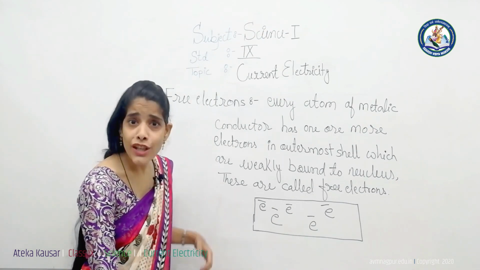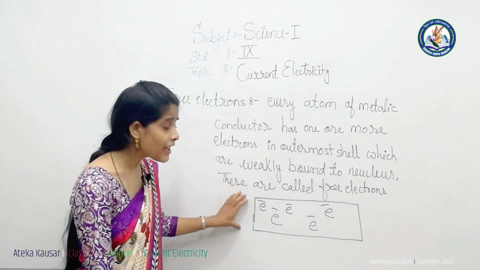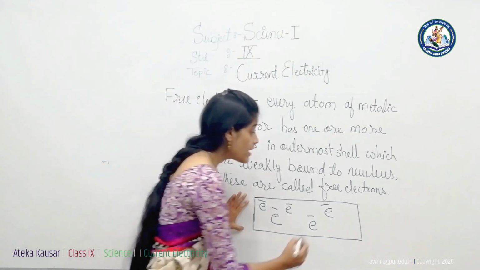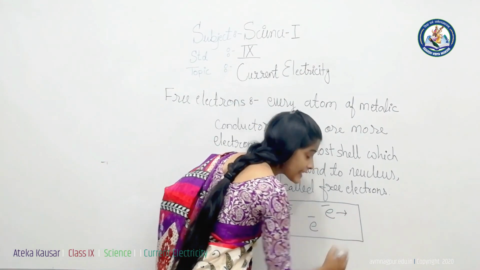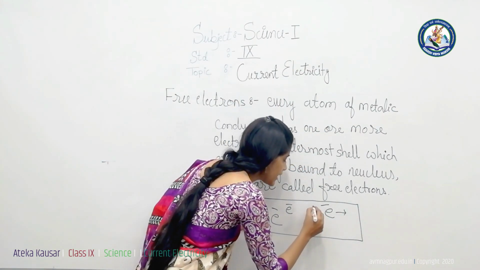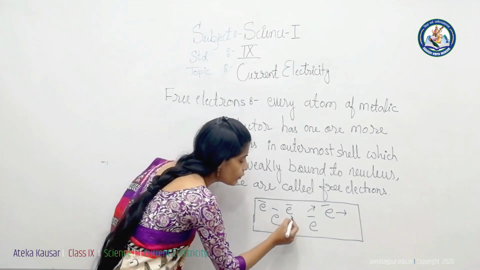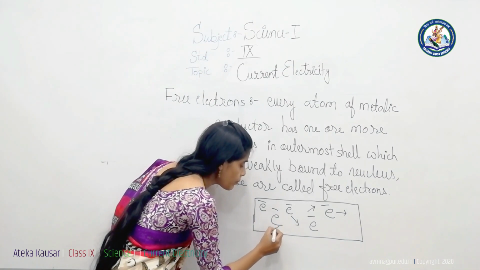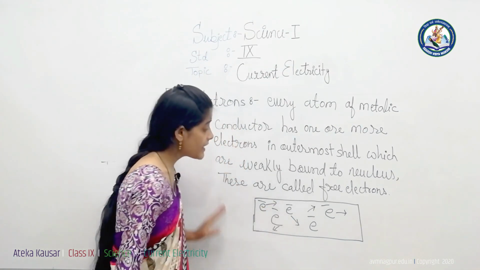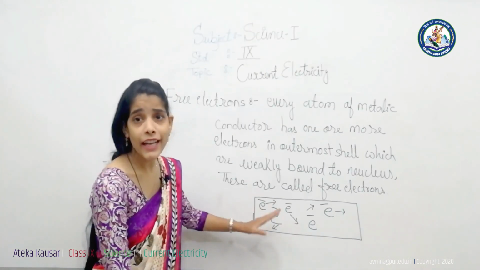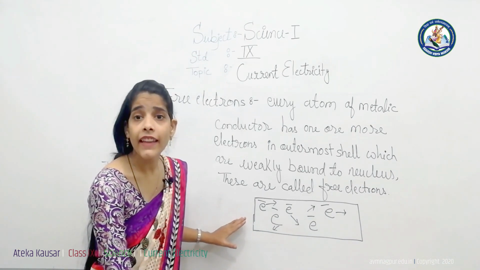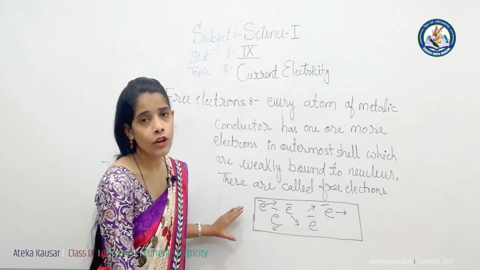This means the direction of the electrons in that metal piece is not the same. Some electrons move in this direction while others move in different directions. The electrons move in all possible directions, hence they cancel the direction of each other and the net flow of electrons is zero.